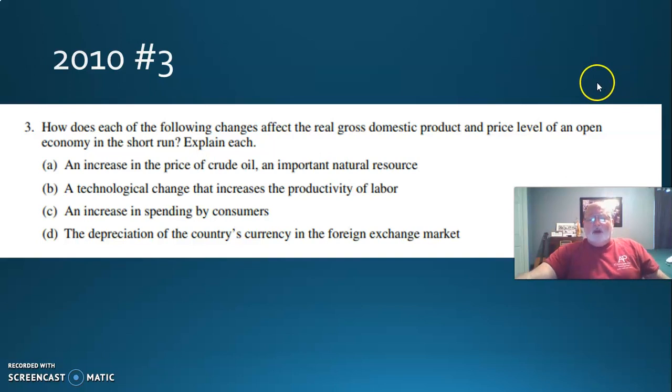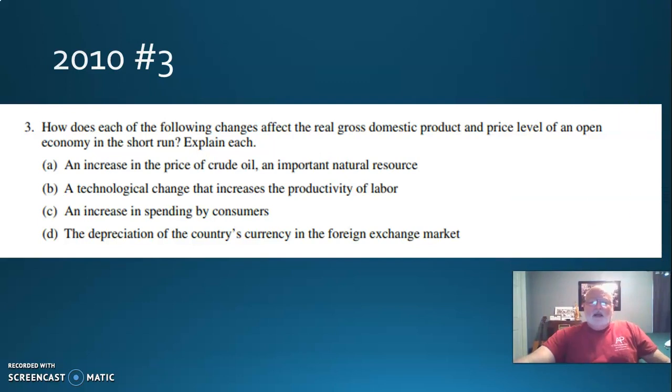If there's an increase in the price of crude oil, all right, oil is what they call an input. It is a major input, and we've talked about this. If the price of oil, now this is before the coronavirus, in a normal situation, went up, it says here an important natural resource, that is, it affects everybody, but it's primarily a supply shift. And supply would shift to the left, which is a decrease, and it is a lose-lose. Inflation goes up and unemployment goes up, but that's not what they're asking you about. They're asking about real GDP.